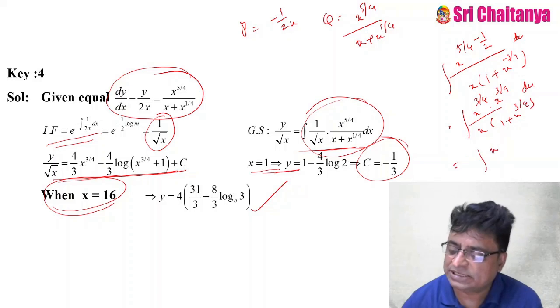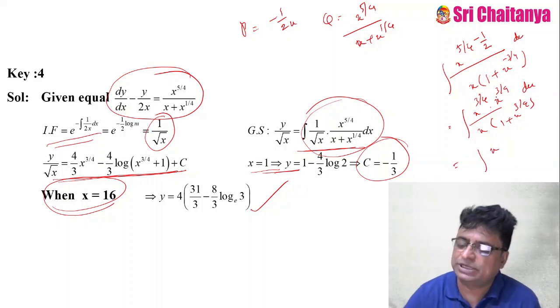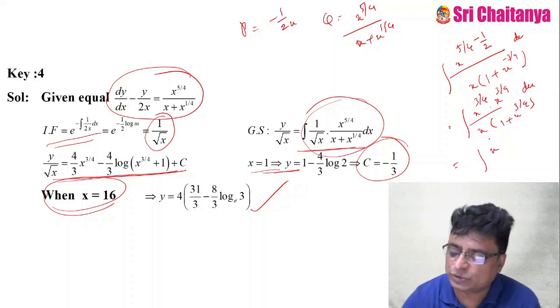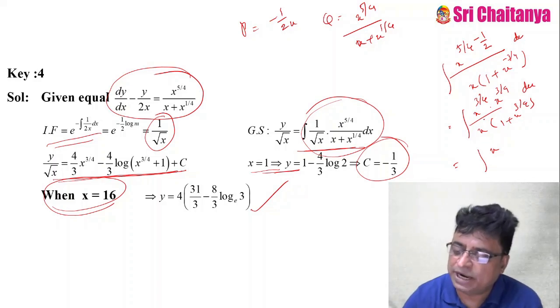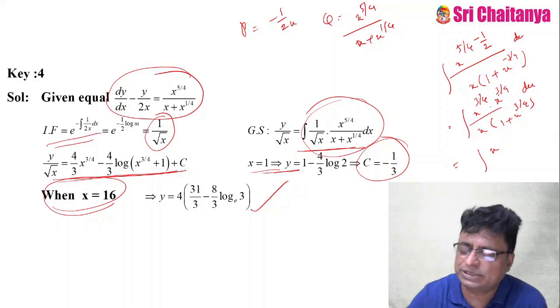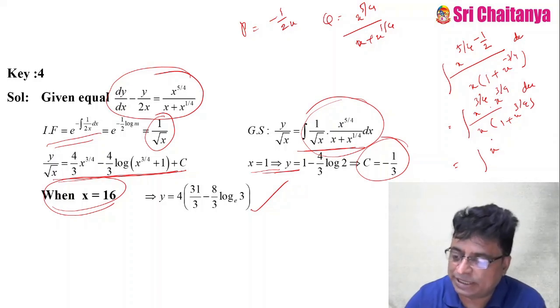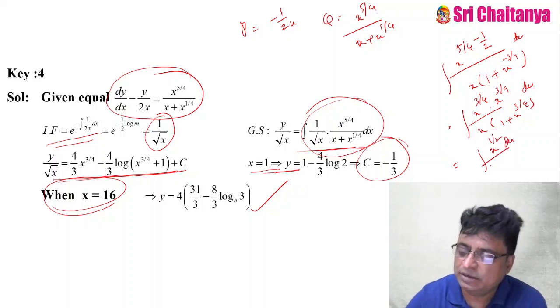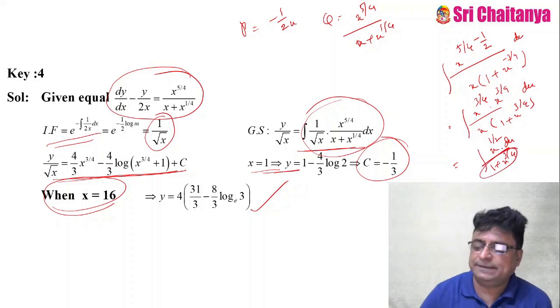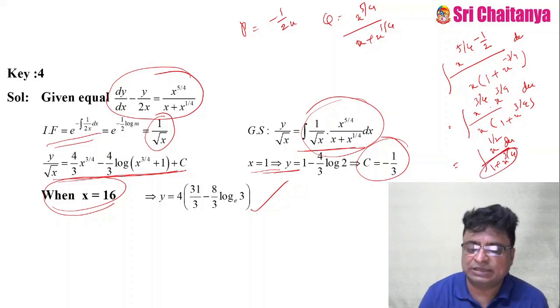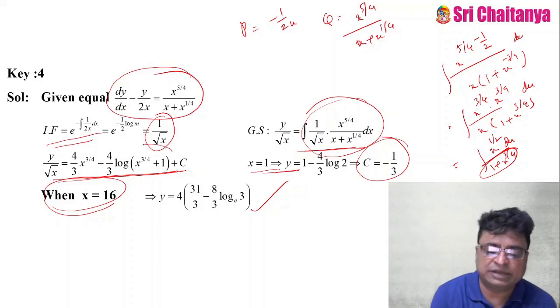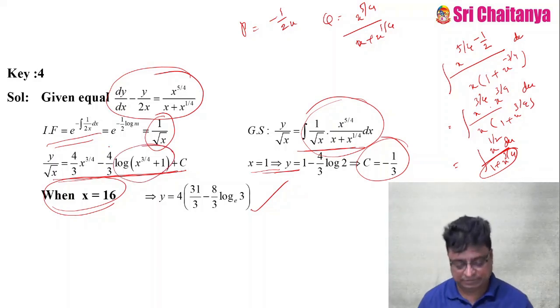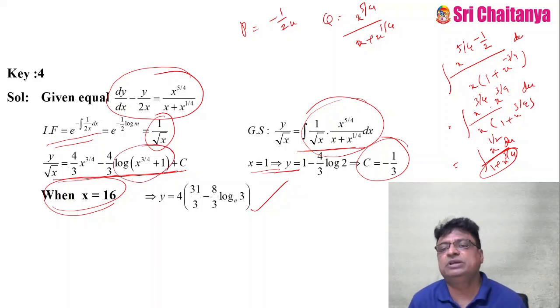This I can write as x power 3 by 4 plus 3 by 4, that is 6 by 4, that means 3 by 2, minus 1. 3 by 2 minus 1, 1 by 2. dx by 1 plus x power 3 by 4. If you put this as t, automatically you can get that f dash x by f of x form. That's why log of modulus f of x. See, this is the beauty in this integration.